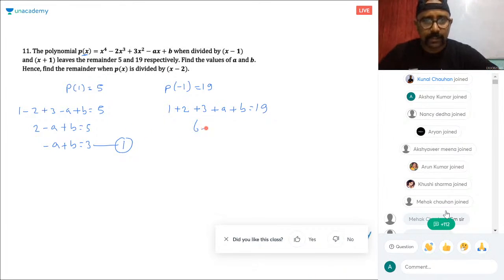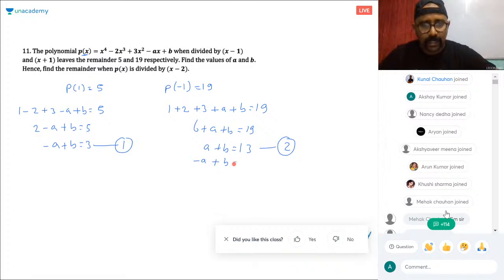Okay, so now 6 plus a plus b is 19. So a plus b is 13. Clear? So this is the first equation, this is the second equation. Solve it simultaneously. You can easily get this. You can add it, it will get eliminated, right?